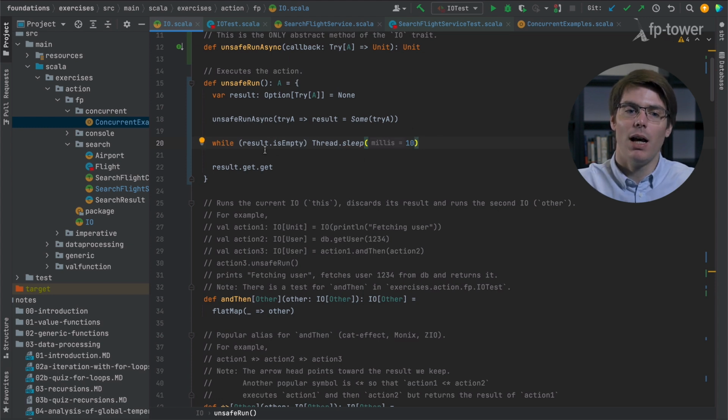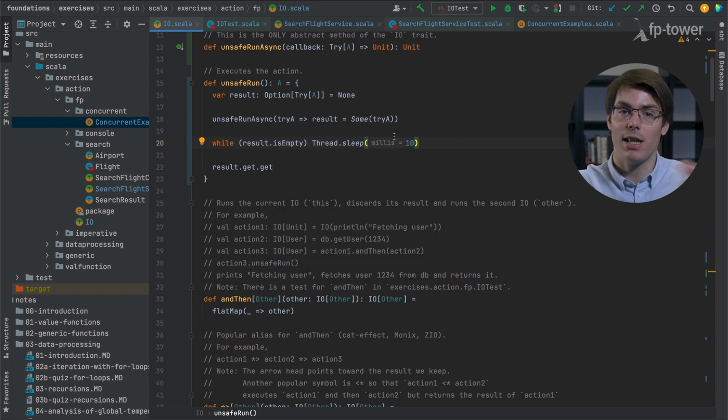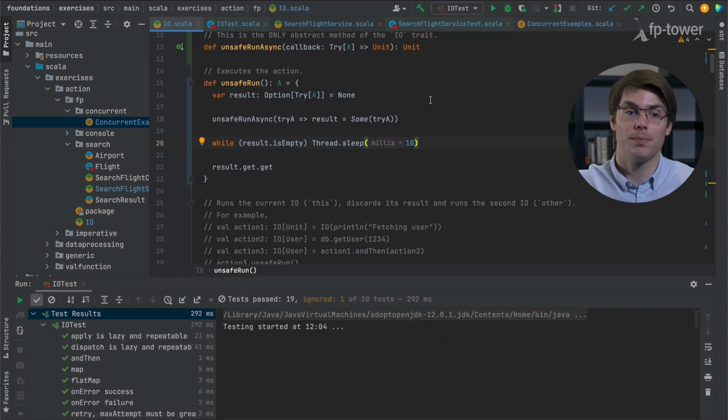So this will check if the result is empty. If it is, it sleeps 10 milliseconds. Then it checks again if the result is empty. If it is, it sleeps 10 milliseconds again, and so on. And once the result is non-empty, we'll go further and return the result. So let's give it a try. Yes, it all works.